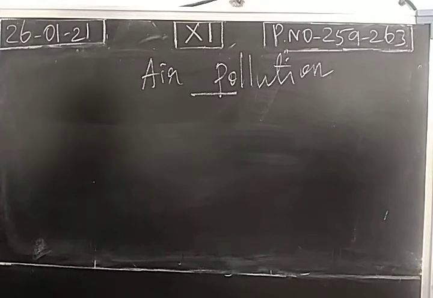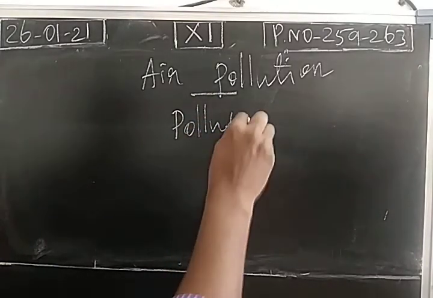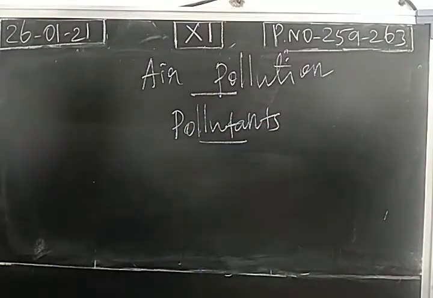Okay, especially the ozone depletion. Ozone depletion leads to more number of UV rays on the Earth's surface. It will lead to skin cancer. So the air pollution is mainly happening in troposphere as well as stratosphere. And what are the pollutants? So these pollutants are responsible for this air pollution.